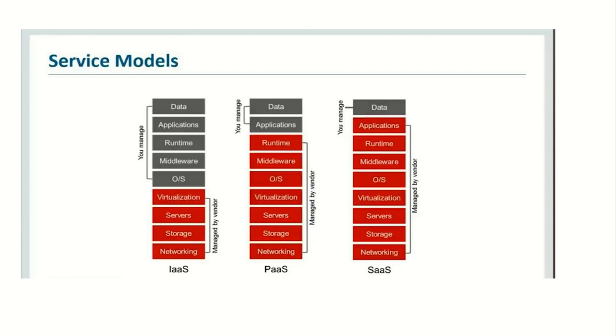In platform as a service, we can see that data and application are managed by user, but after that runtime, middleware, OS, virtualization, server, storage and networking, all are managed by vendor.